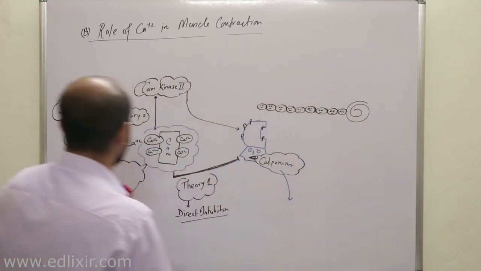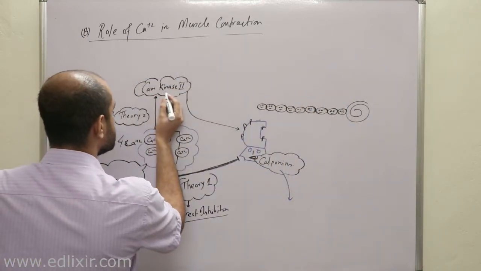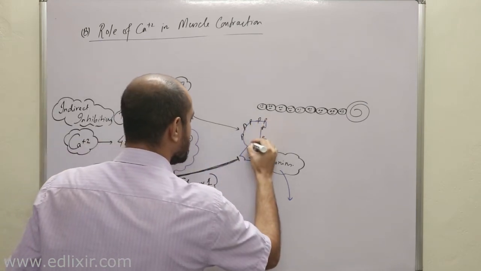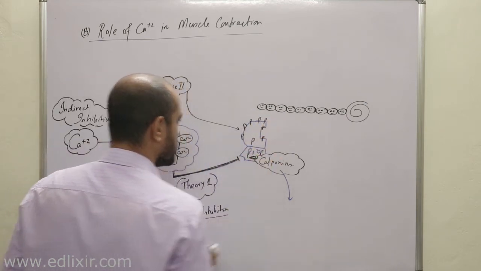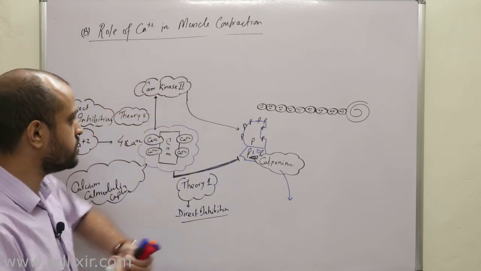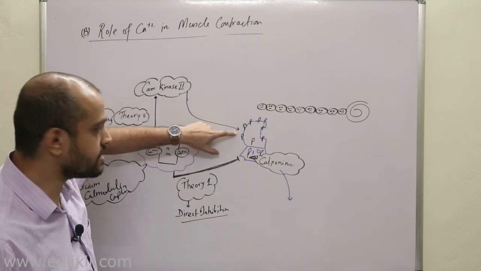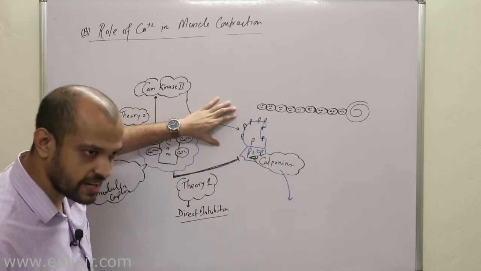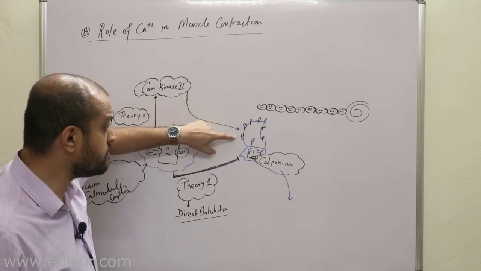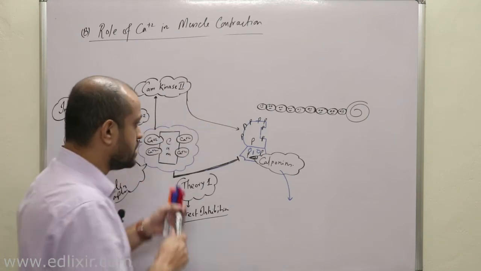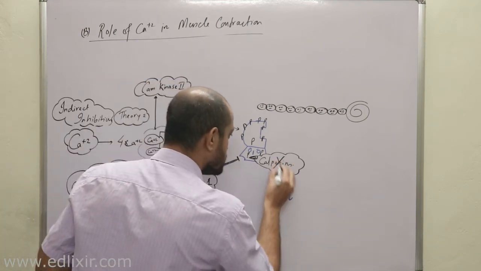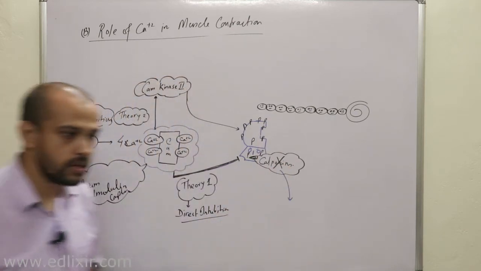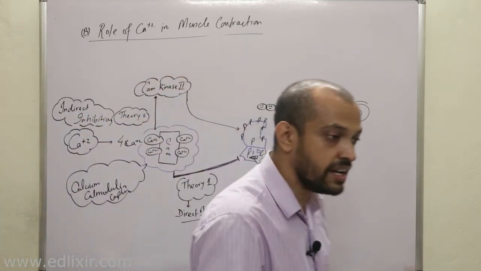That means CAM kinase is doing its phosphorylating activity, phosphorylating calponins. When these calponins are phosphorylated, they will be inhibited, and due to the inhibition of calponins, the inhibition to actin will be released. Therefore, now actin and myosin can interact.